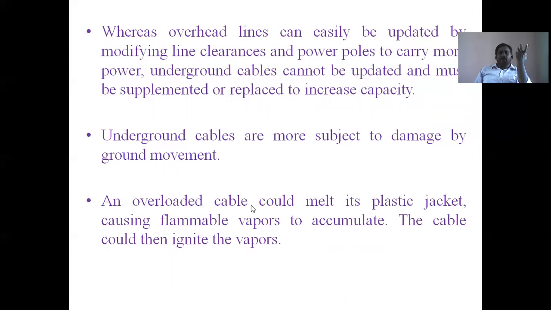An overloaded cable could melt its plastic jacket, the surrounding cover, causing flammable vapors to accumulate. The cable could then ignite the vapors, that is, burnout, and again a short circuit.